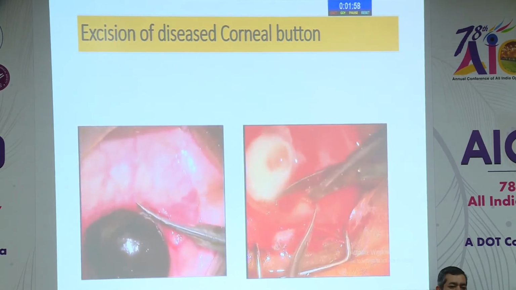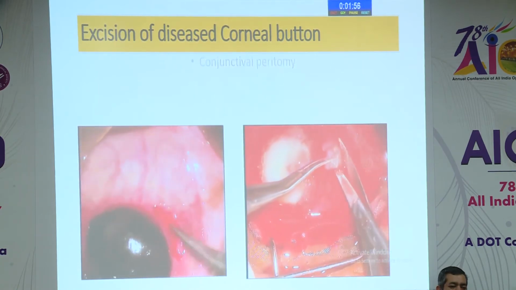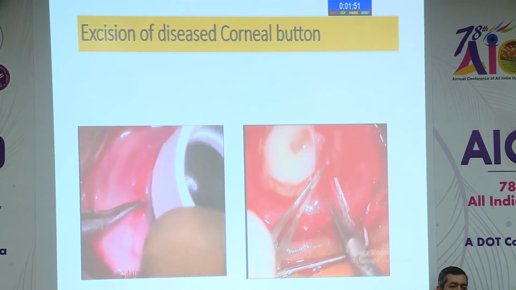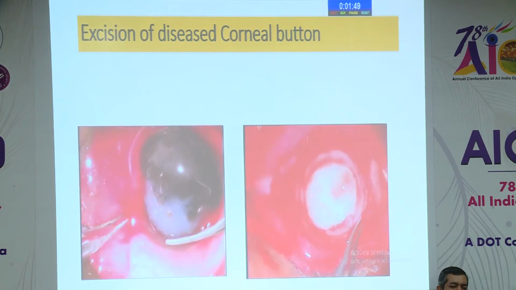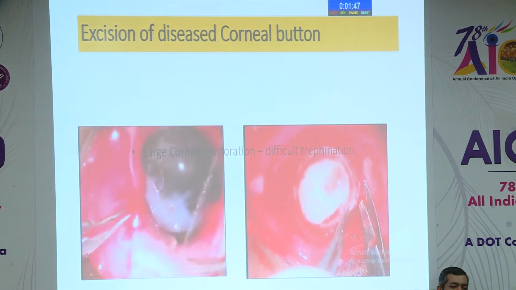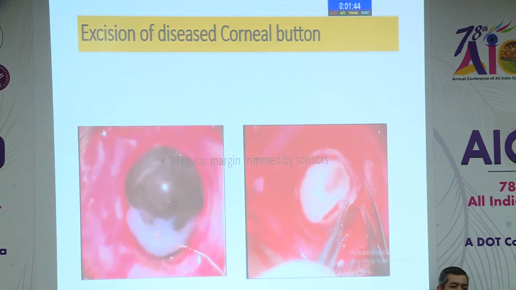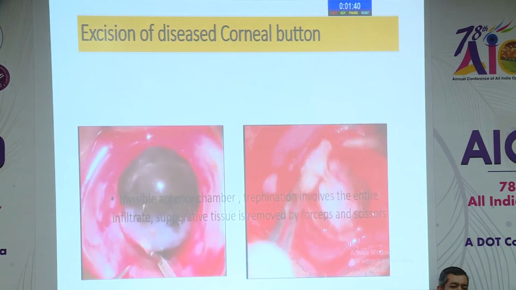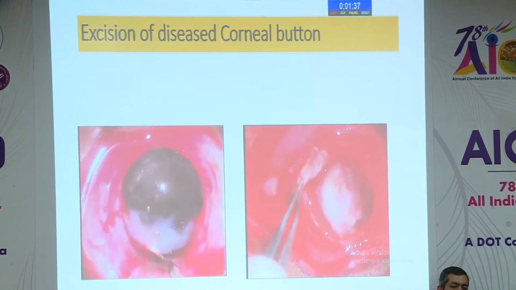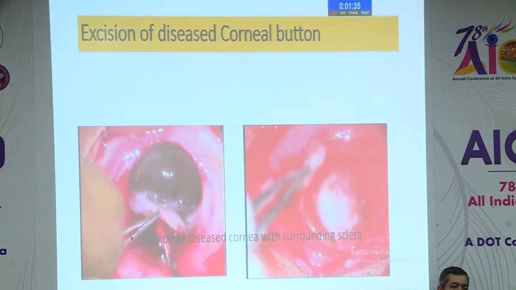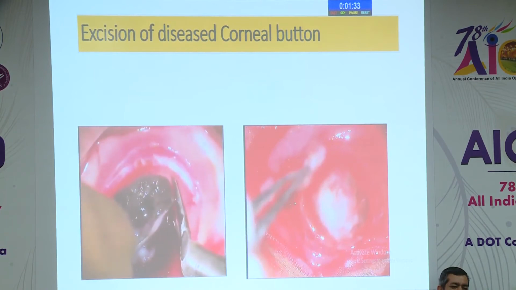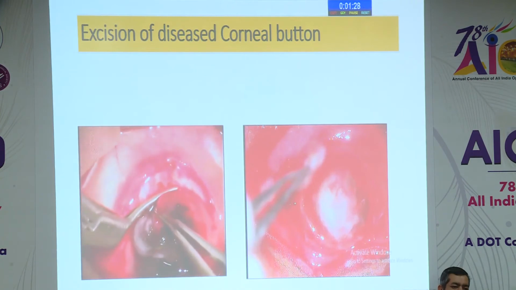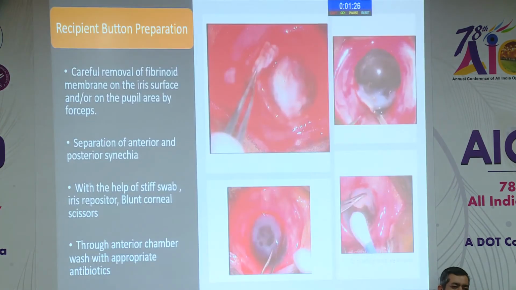In these cases we have to do a conjunctival peritomy as the limbus is involved. Many times even marking with the trephine is not possible because of the involvement of the sclera and the larger size of tissue involved. And even with an invisible anterior chamber, it is very difficult to mark and enter into the anterior chamber. So with all precautions we have to do it very carefully, and we have to excise the complete diseased scleral part also.